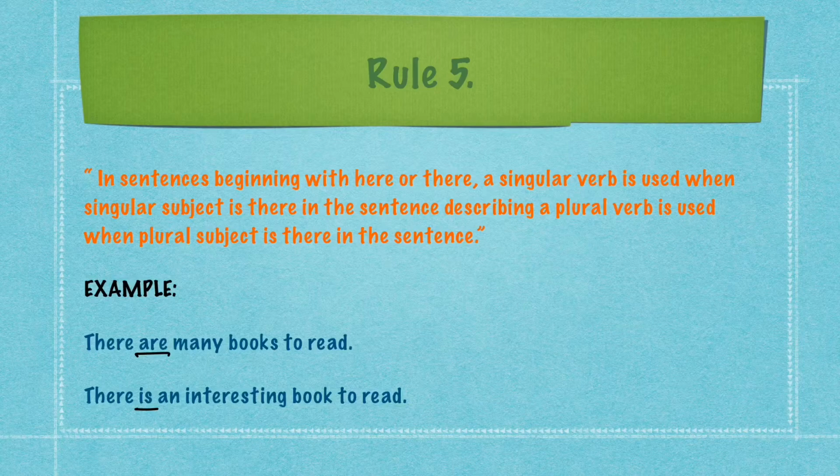Books is plural, so it is taking a plural verb, are. There is an interesting book to read. Book is singular here, so it is taking a singular verb, is. Here are the students. Students is plural, so it is taking the plural verb, are, here.